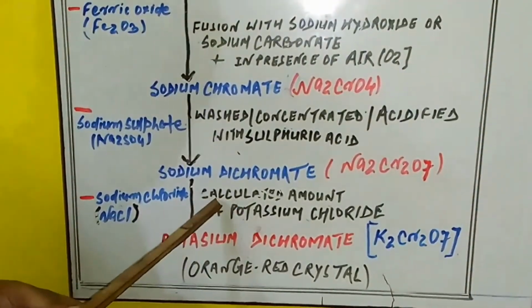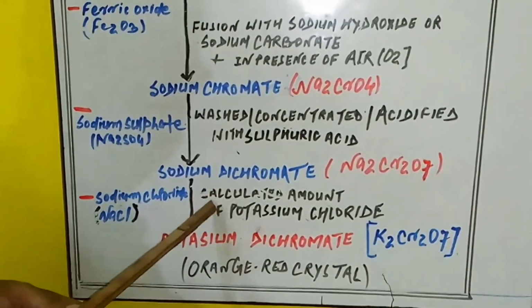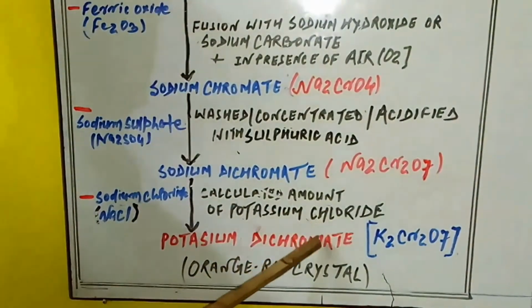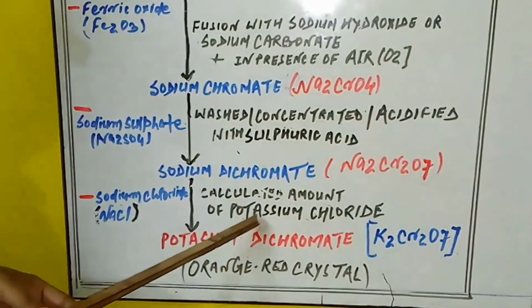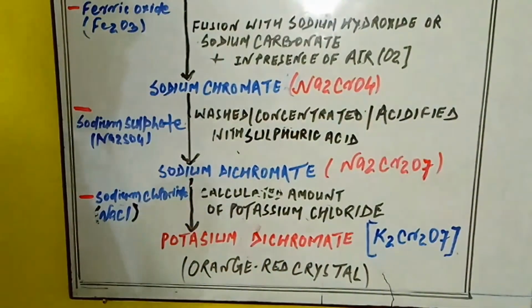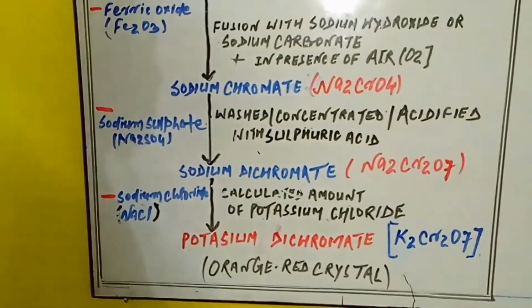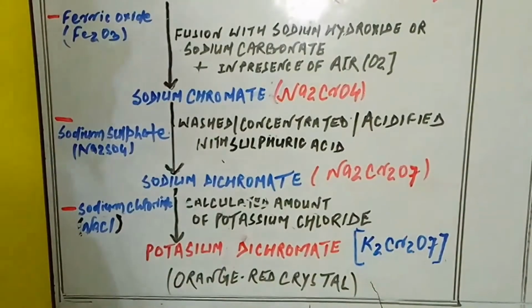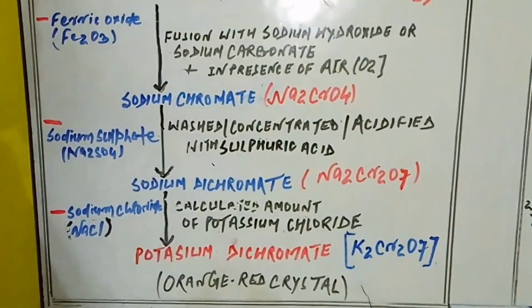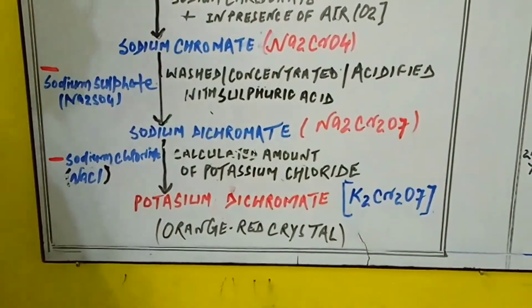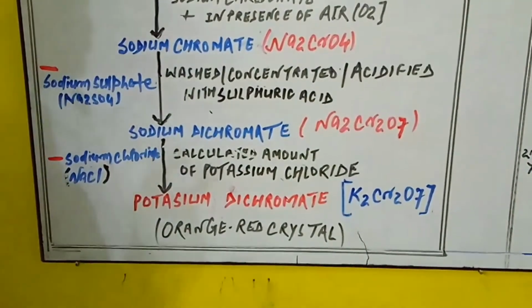It undergoes treatment with a calculated amount of potassium chloride. What? A calculated amount of potassium chloride. The sodium dichromate obtained above, which is orange in color, undergoes further treatment with potassium chloride. Some books also write that an equimolar amount of hot and concentrated sodium dichromate undergoes treatment with potassium chloride.